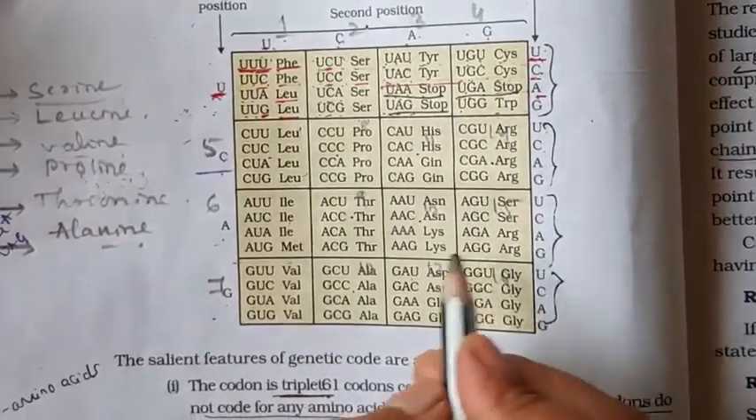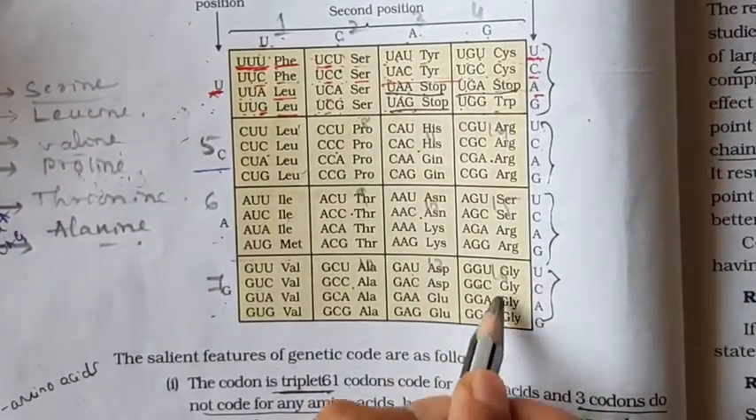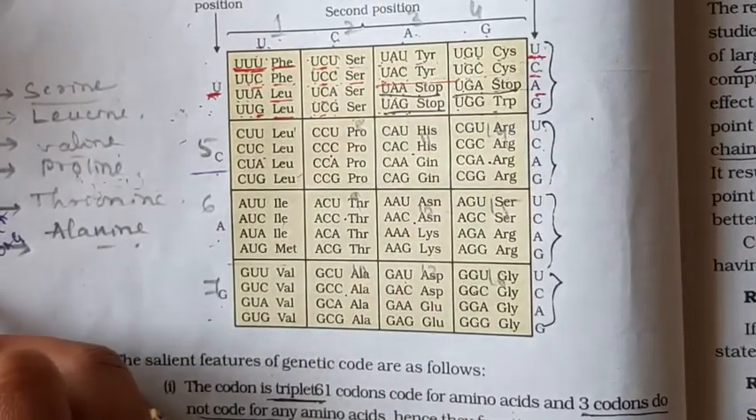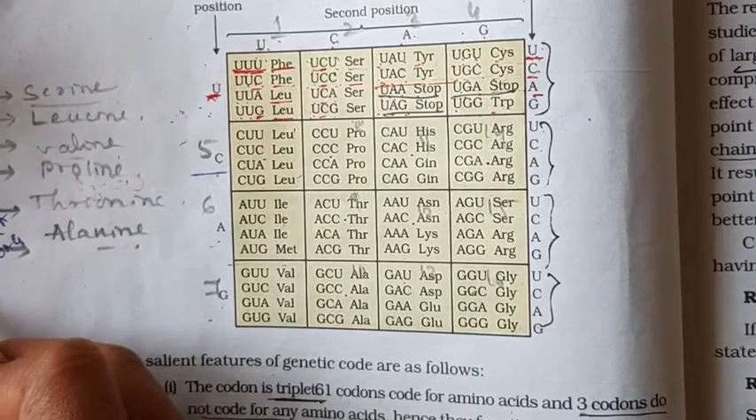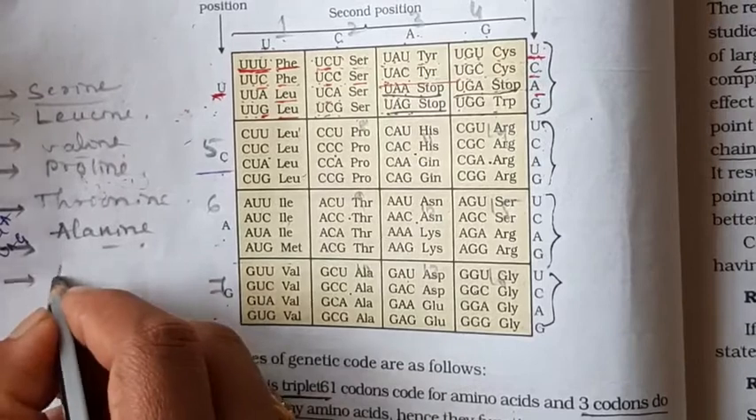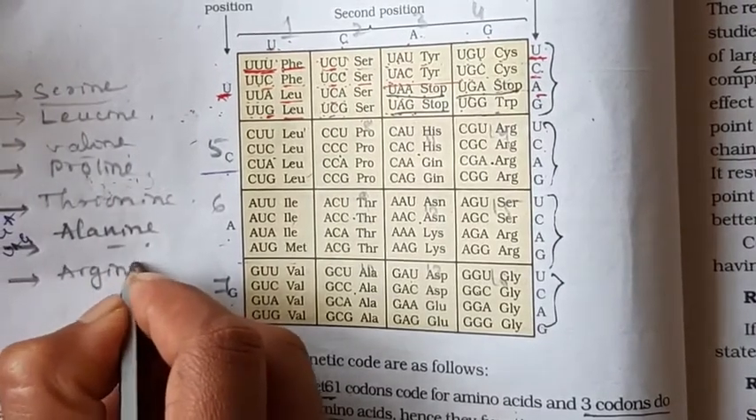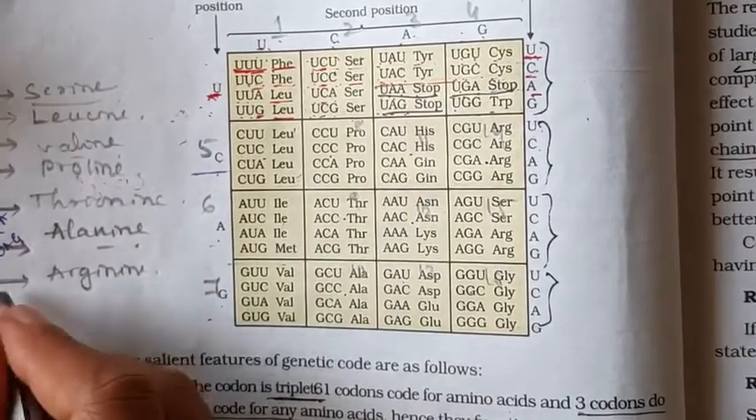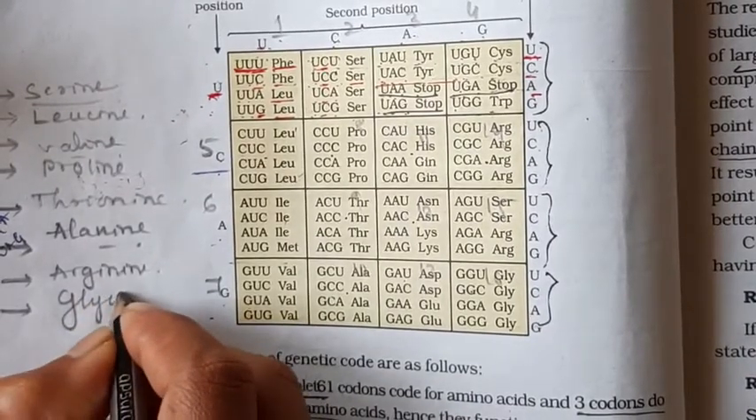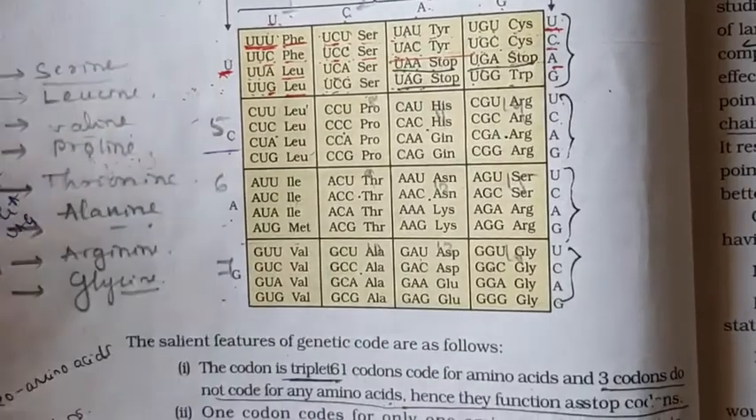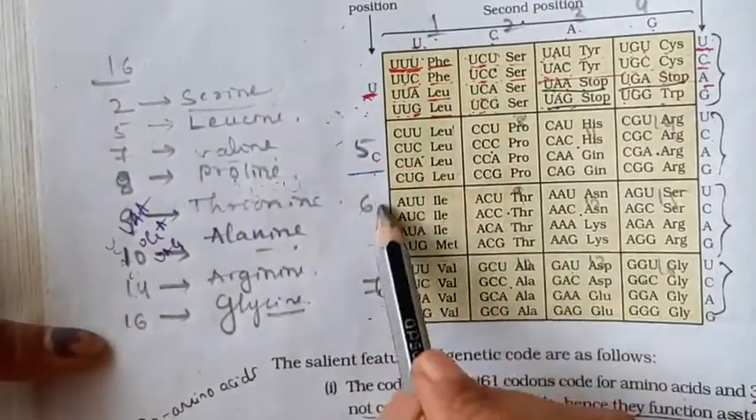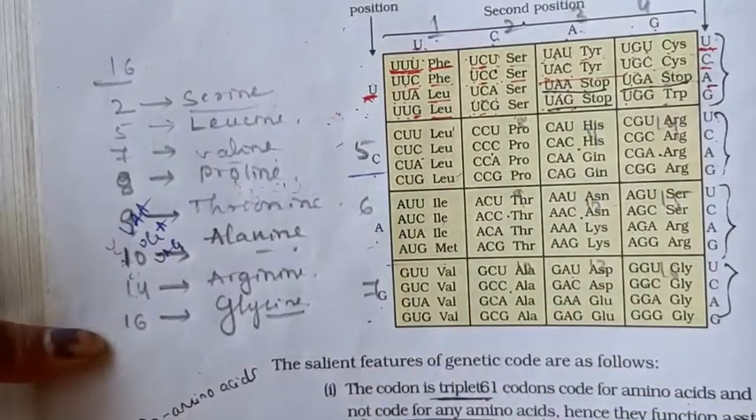Then box number 14 codes for arginine. Then box number 16 codes for glycine. Means first we have to write all the boxes in which all the codons code for the same amino acid.